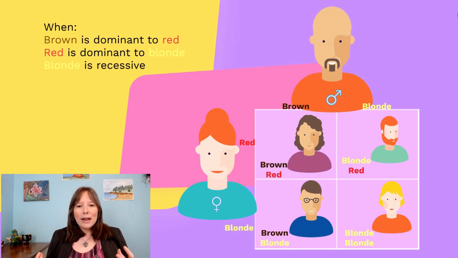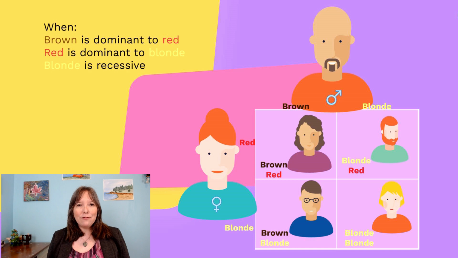And so what happens here is every time the man produces a sperm, the sperm only has 23 chromosomes, and it only gets one of his two possible alleles. It either gets his brown allele or his blonde allele. So 50% of the time when he produces sperm, it's going to contain the allele for brown hair. And 50% of the time, it's going to contain the allele for blonde hair. The woman, 50% of her eggs will contain the allele for red hair, and 50% of her eggs will contain the allele for blonde hair.